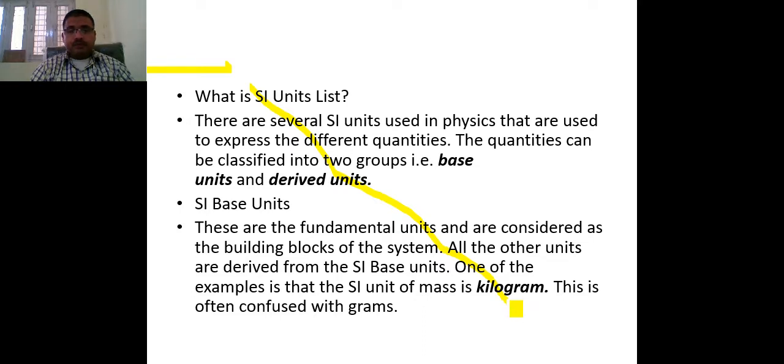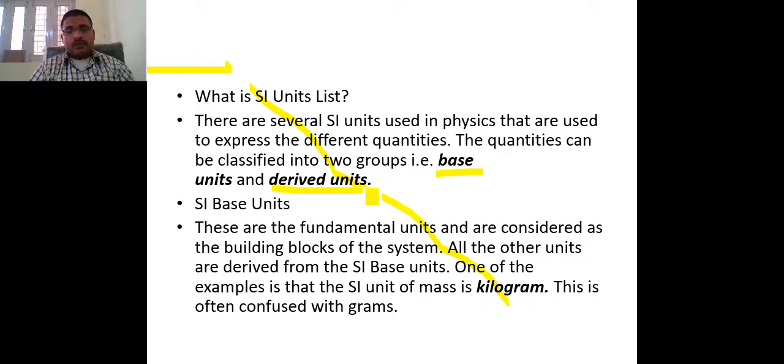These SI units are basically used in physics to express different quantities. Why are these SI units essential? Basically, they are used to express different quantities. These quantities can be classified: one is called the base unit, and another is called the derived unit.